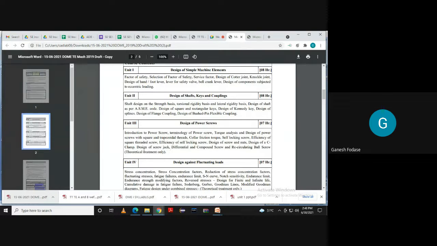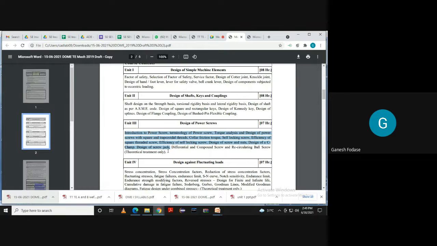So you know the screw jack. At the end, if you are able to design a screw jack for your vehicle, then also it is sufficient. If you understand all this theory, and then at the end, for whatever vehicle you are using, maybe a 4-wheeler or 2-wheeler, if you are able to design a screw jack, then you can say, okay sir, yes, I got the idea, I learned this subject. At the end, you should be able to apply this knowledge.